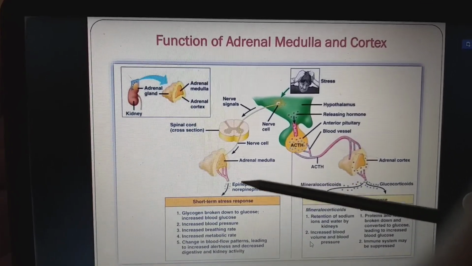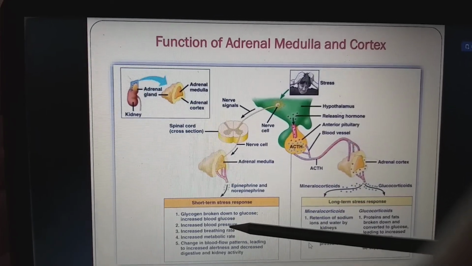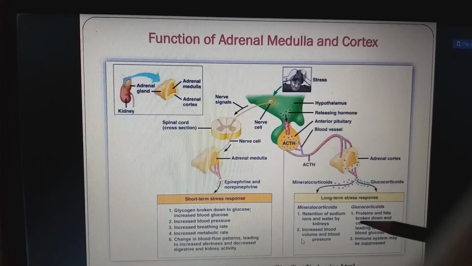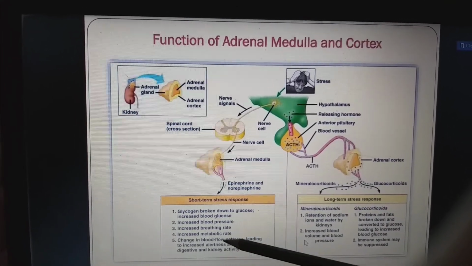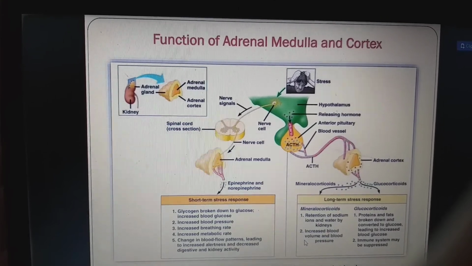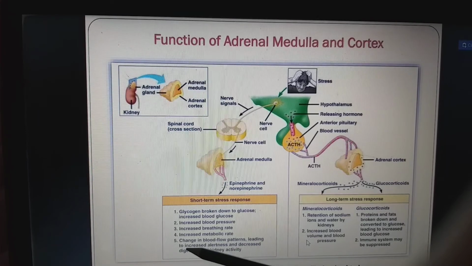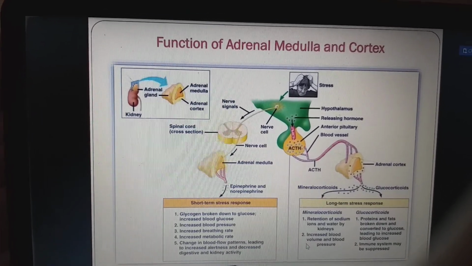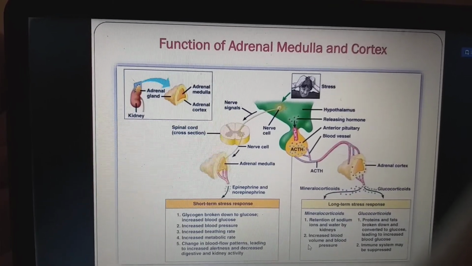What happens immediately is the short-term stress response. Glycogen breaks down to glucose to increase the blood glucose. For example, in a stressful situation, you will have more energy because of this. There is increased blood pressure, increased breathing, increased metabolic rate. We can feel it ourselves. Everything will get aggravated. Change in the blood flow patterns leads to increased alertness and decreased digestive and kidney activity. We will not get sleep when we are highly stressed, right?